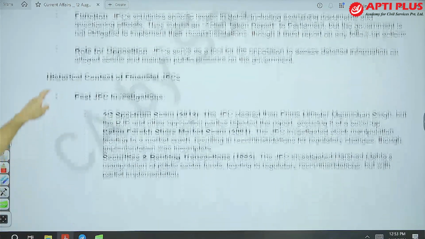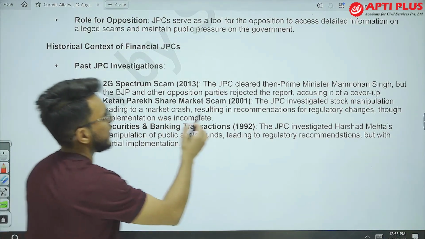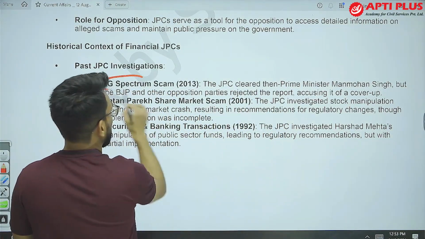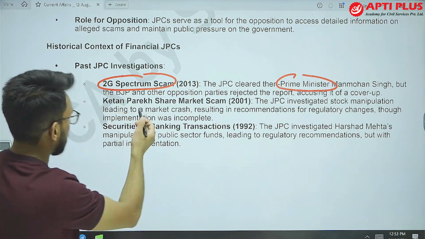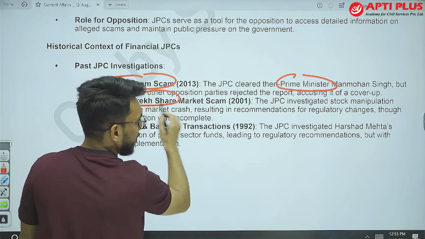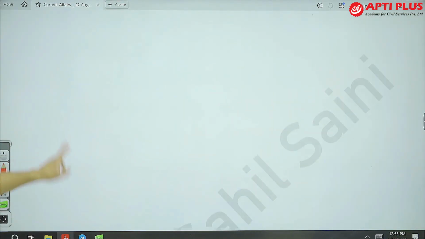Earlier, joint parliamentary committees have been constituted. In the 2G spectrum scam, it cleared the Prime Minister. In the Ketan Parekh share market scam, the JPC investigated the stock market manipulation and gave certain recommendations. For the securities and banking transaction fraud of 1992, a JPC was also constituted.